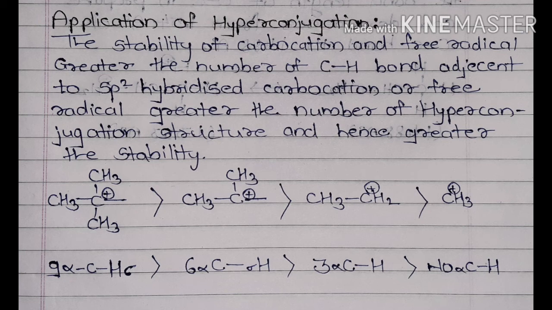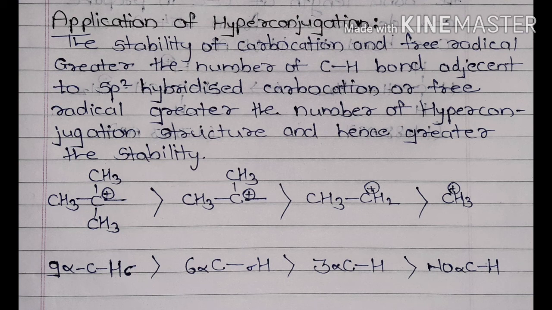Now the applications of hyperconjugation. The stability of carbocations and free radicals: the greater the number of carbon-hydrogen bonds adjacent to the sp2 hybridized carbocation or free radical, the greater the number of hyperconjugation structures and hence the greater the stability. Let us see one example.